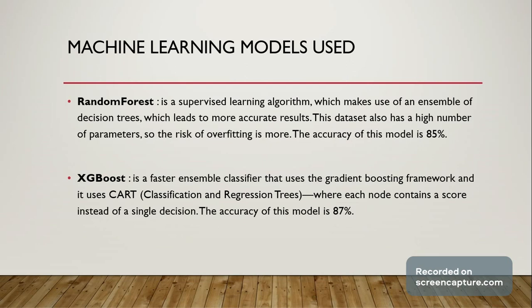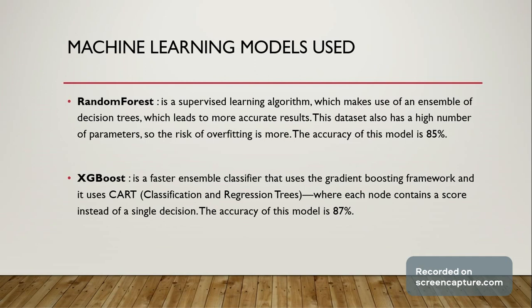The machine learning models which have been used to train the model are random forest and XGBoost. Now, random forest is a supervised learning algorithm which makes use of an ensemble of decision trees, which further leads to more accurate results than a single decision tree. This dataset has a high number of parameters, so the risk of overfitting is more. The accuracy of the random forest model achieved is 85%.